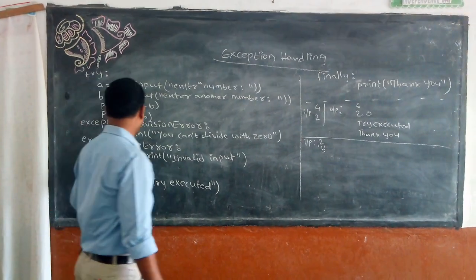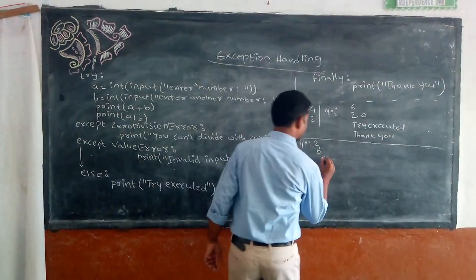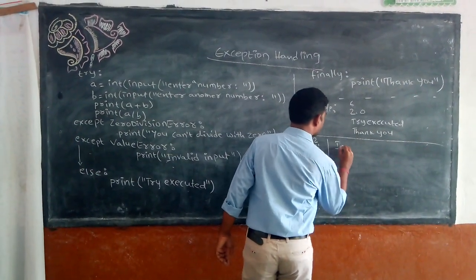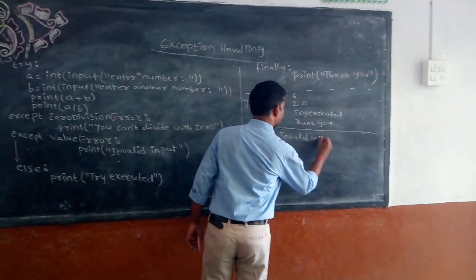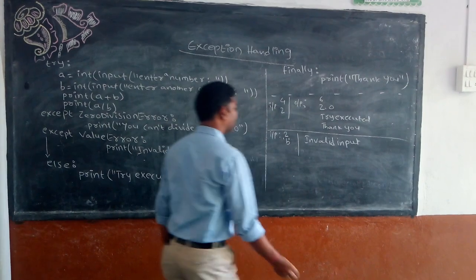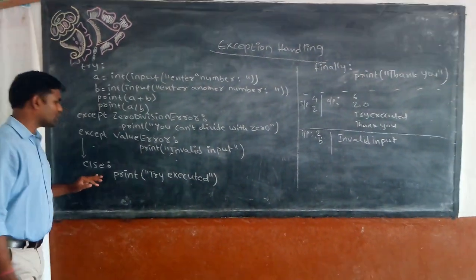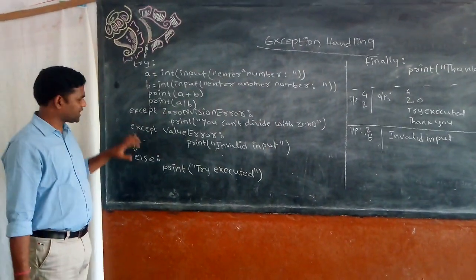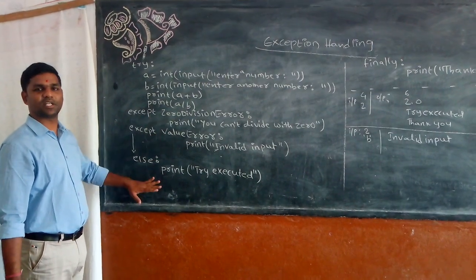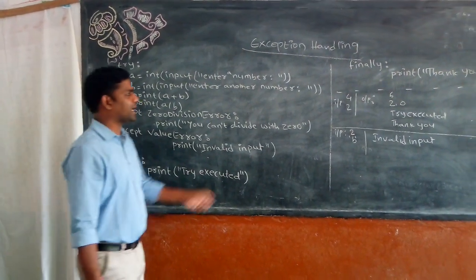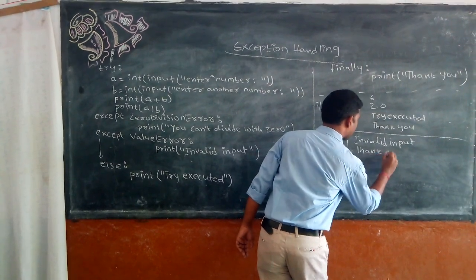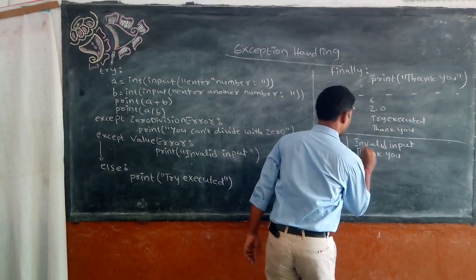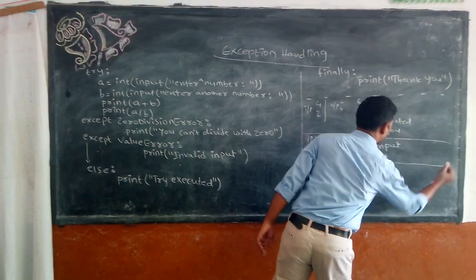Then it will go to the except block called value error, that is "invalid input." And when it's an invalid input, it will ignore the else statement. Once an except block is executed, the else statement will not get executed. Now I directly go to the finally block saying "thank you." So this is scenario number 2.